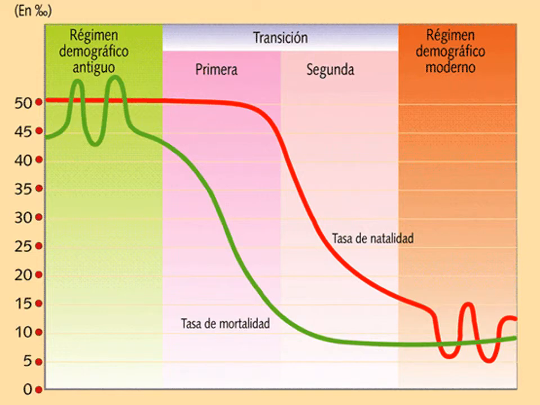So we can see the ancient regime. Then the transition, or how it's called in your book, the population explosion.